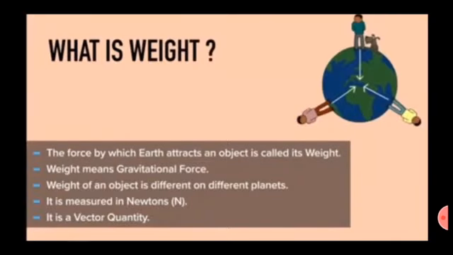Weight. The gravitational force that acts on this mass is called its weight. The gravitational force by which the earth attracts an object towards its center is called the weight of the object. Therefore, weight is a vector quantity. Weight means gravitational force. It is different at different places on the earth. So, it is a vector quantity. It is measured in newtons, that is N.